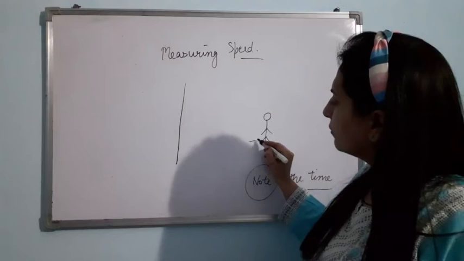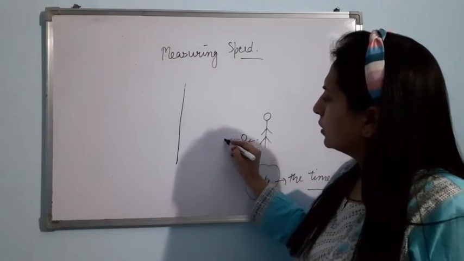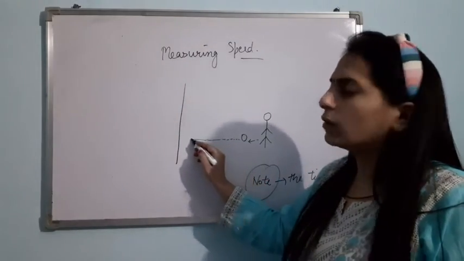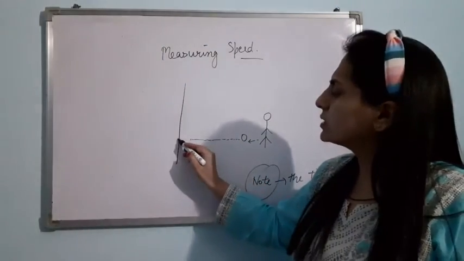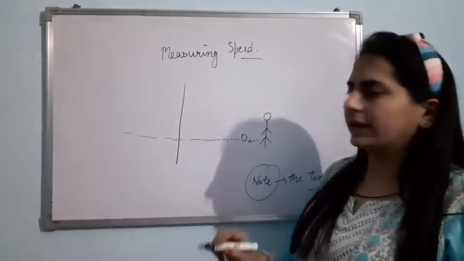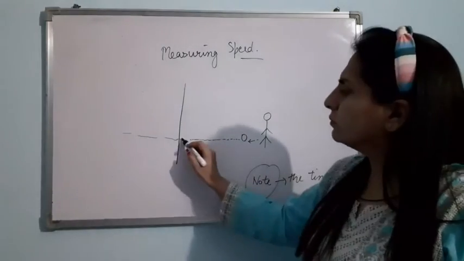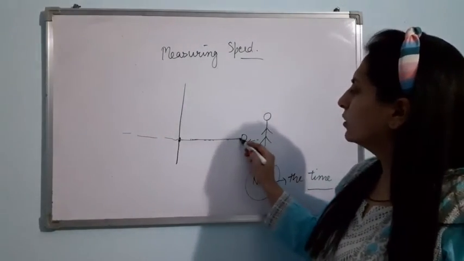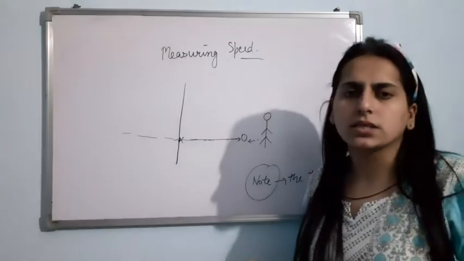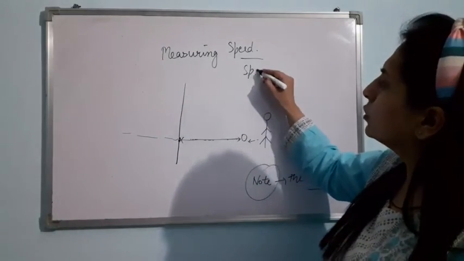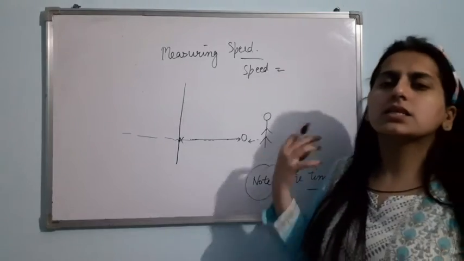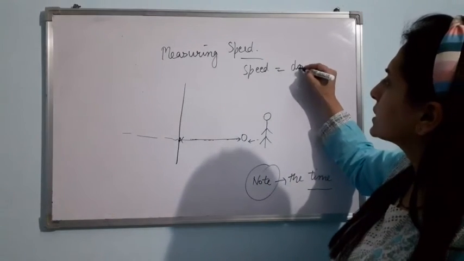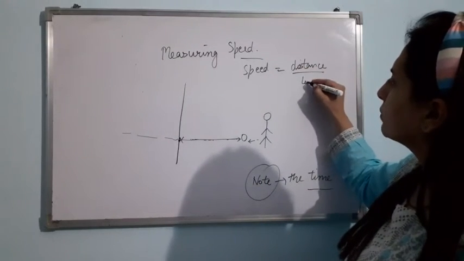Now your friend will roll the ball. The ball will move on the ground, and after a certain period of time the ball will cross this line. Now note the time when the ball crosses this line, and this distance you are aware of. You can use a scale to measure this distance. So now for speed, you know the formula. Speed is distance covered by an object per unit time. So speed is basically distance divided by time, right?